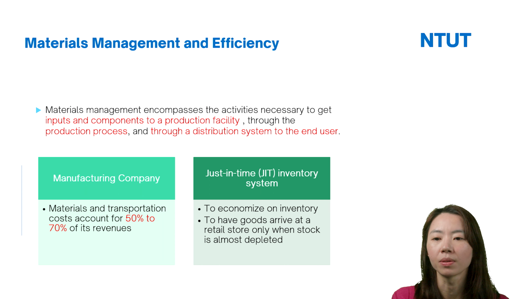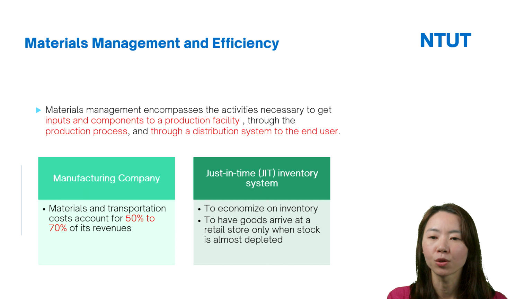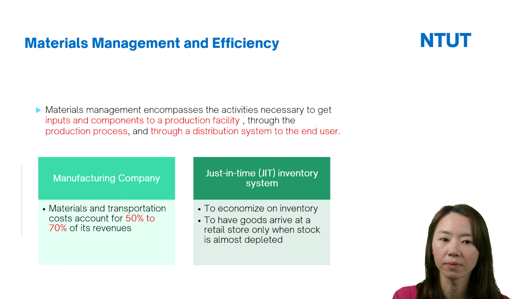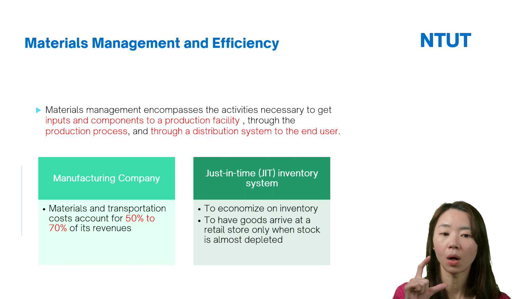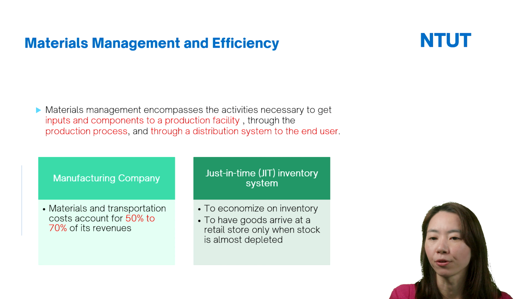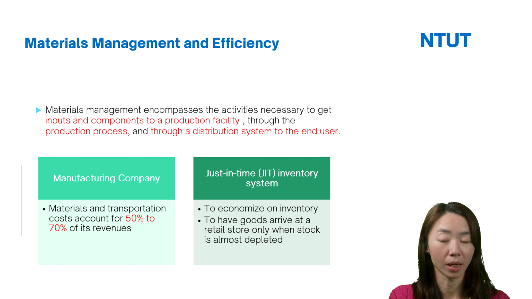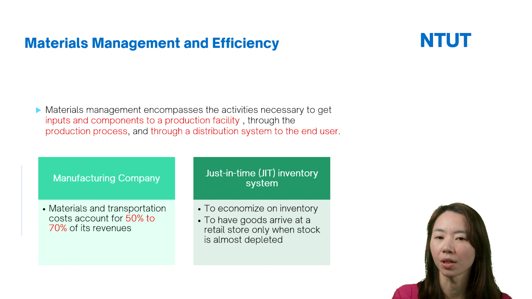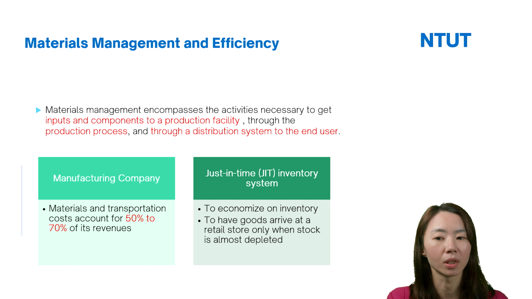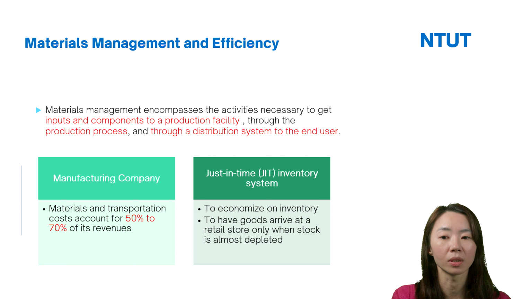This is because materials and transportation costs account for 50% to 70% of revenues. So the cost is very high, especially in manufacturing companies.